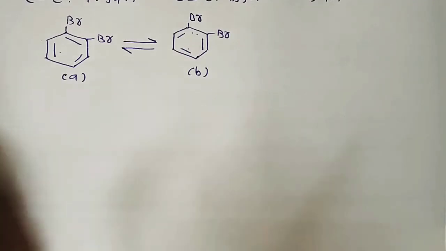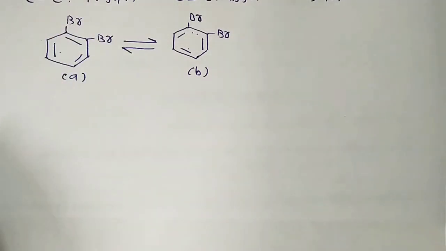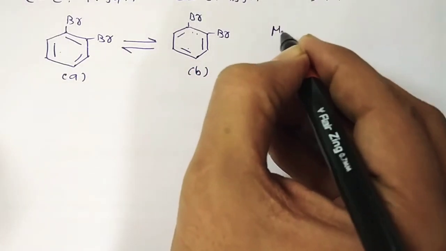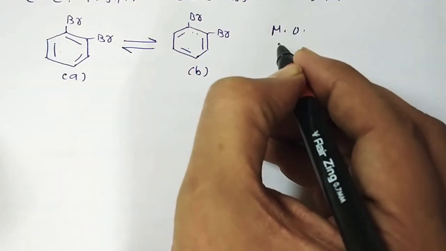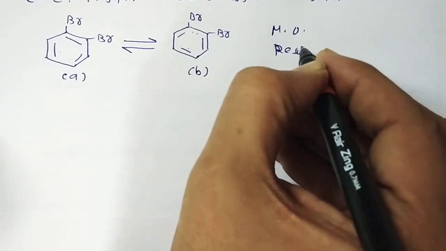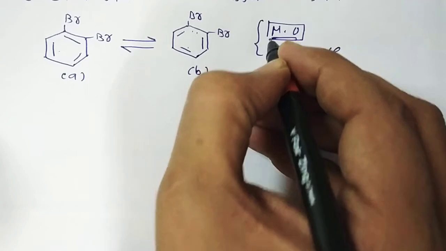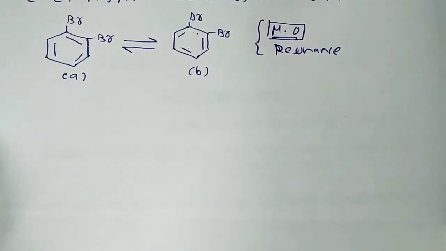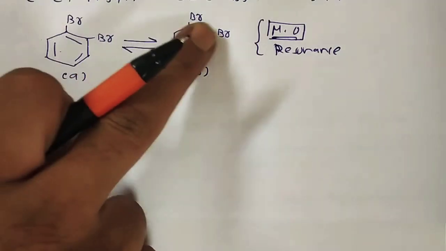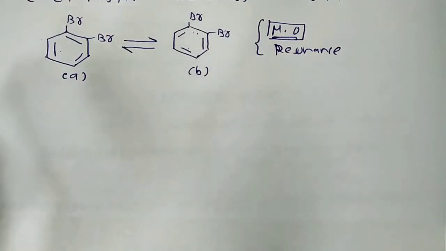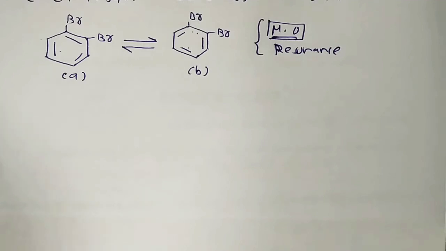But after many years, this can be easily explained with the help of molecular orbital theory and resonance theory. MO theory was invented in 1932 by Hund and Mulliken. So the structure of benzene can be explained very well by molecular orbital theory and resonance theory.